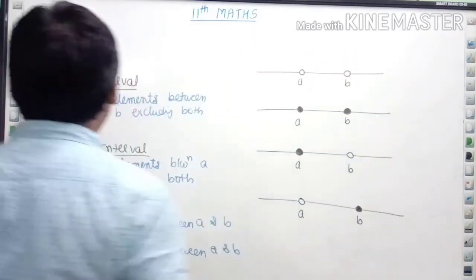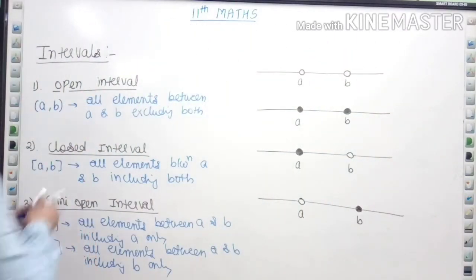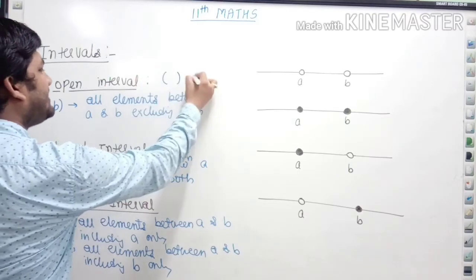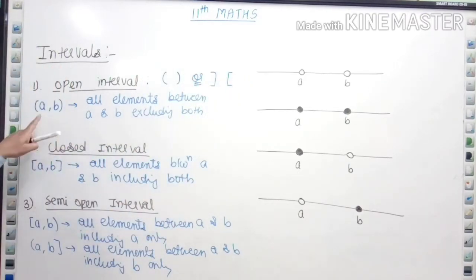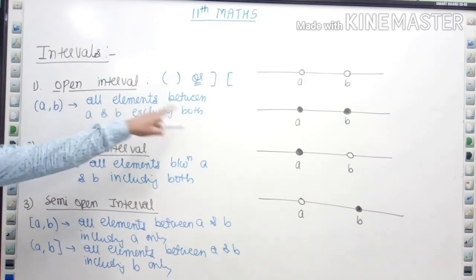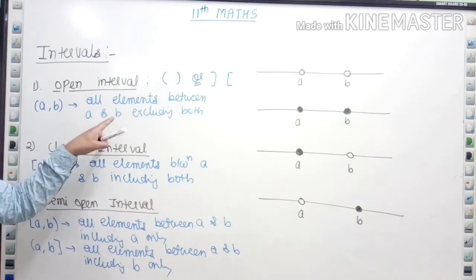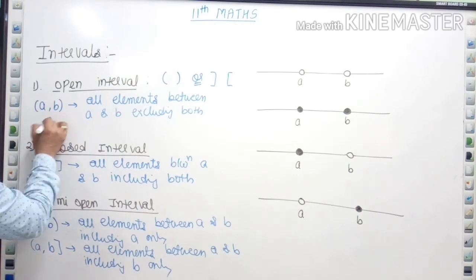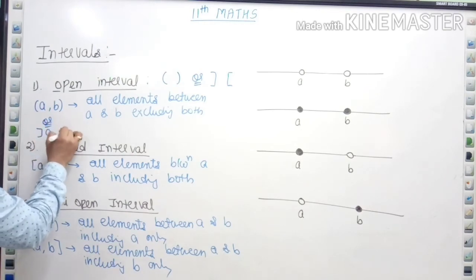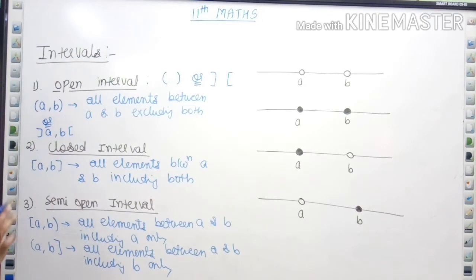So first is open interval. In open interval we use the symbol like this, or we can also use the symbol like this. Means if I have written A comma B in open brackets, then all elements between A and B excluding both, meaning removing A and B, all the values in between. We can also write it as A comma B like this. This is also an open interval.